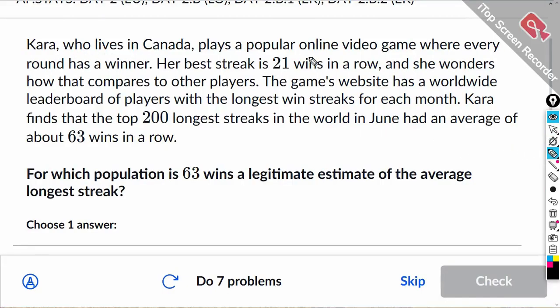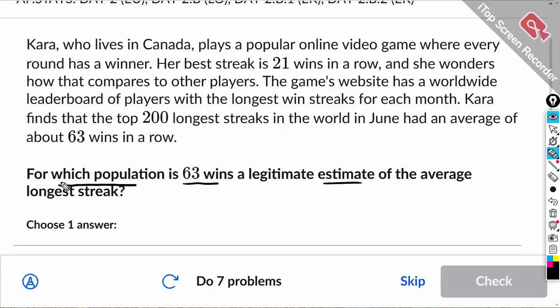Kara, who lives in Canada, plays a popular online video game. Every round has a winner. Her best streak is 21 wins in a row. She wonders how that compares. The game's website has a worldwide leaderboard of players with the longest win streaks. Kara finds the top 200 longest streaks in the world in June had an average of 63 in a row. For which population is 63 wins a legitimate estimate of the average longest streak?